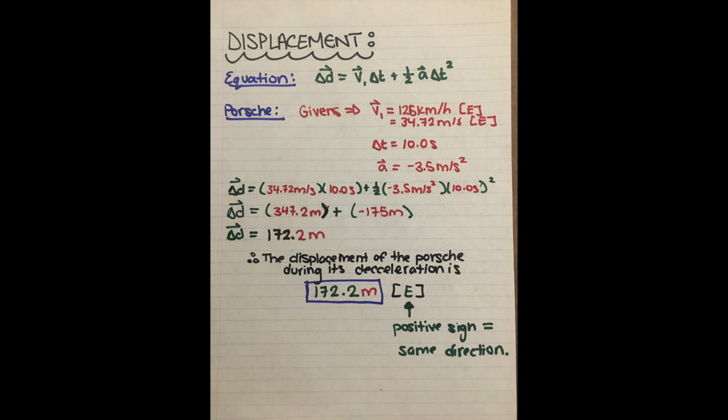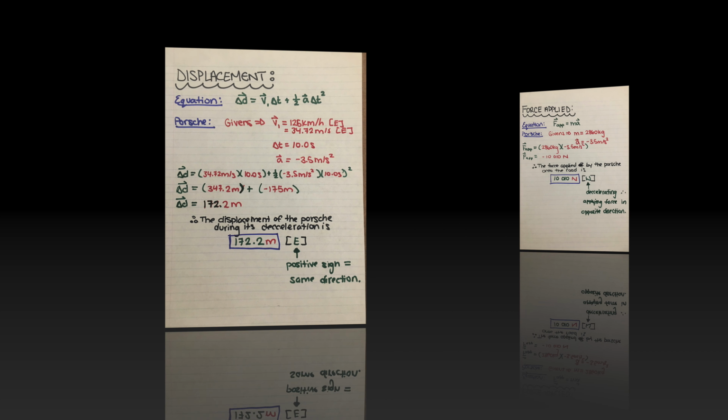Displacement of the Porsche is occurring at the same time as the deceleration. This is occurring because displacement is equal to a certain distance covered in a certain direction. Now, we know this is occurring since we can see that the Porsche is clearly moving in a certain direction and traveling a certain amount of distance. In this case, the acceleration was taken from the deceleration in the previous talk.